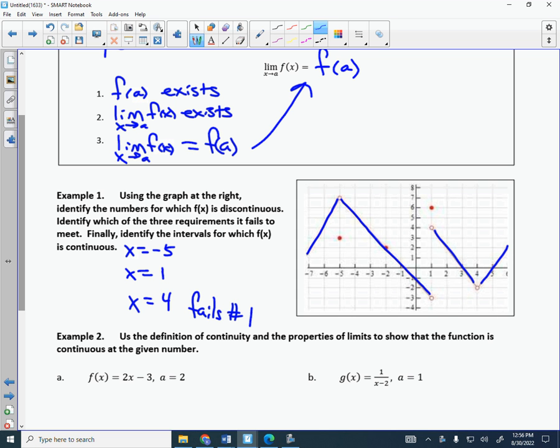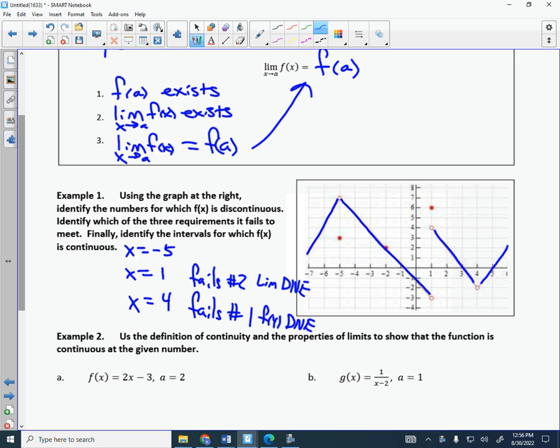Yeah. Let's check the second one. Let's see if the limit exists. I'm going to approach from the left. I'm going to approach from the right. Are those two the same? No. So the limit does not exist. So this fails number 2. All right, limit does not exist, okay? And here I'll write f of 4 does not exist.